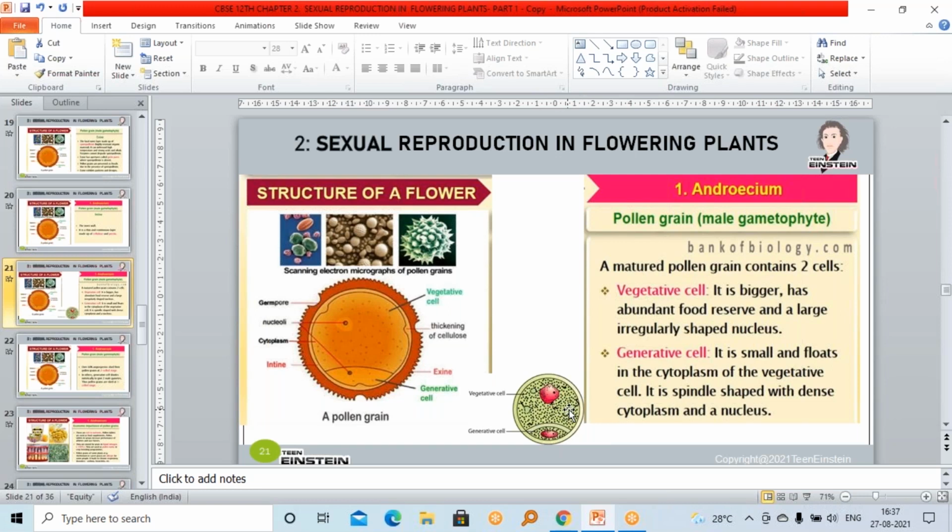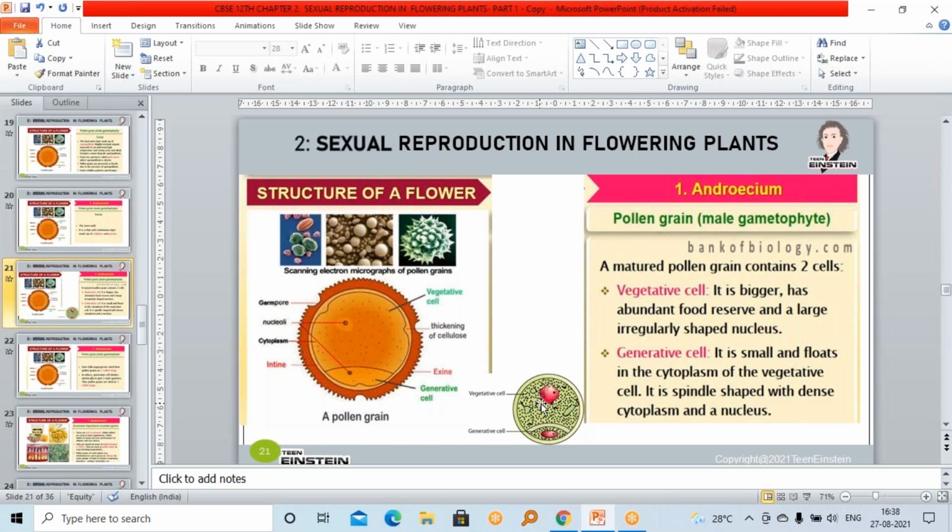And next is the generative cell. Compared to the vegetative cell, the generative cell is very small, right? And it is floating in the cytoplasm of the vegetative cell. This whole cytoplasm is the vegetative cell, and inside it you can see the generative cell floating. This small one is the generative cell, but it is inside the vegetative cell.